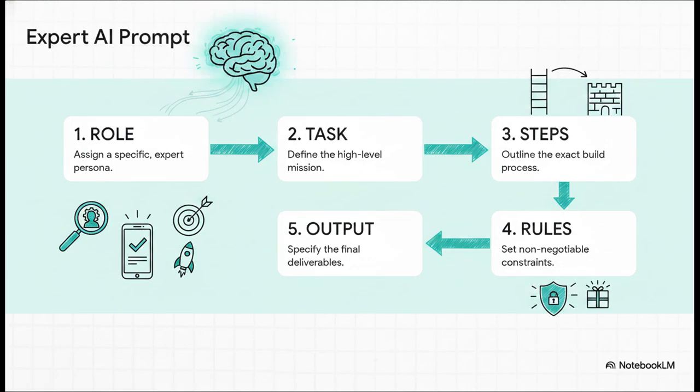The formula has 5 key parts that all work together to really focus the AI's power into a super precise, high-quality result. You give it a role, you define the task, you outline the steps, you set the rules, and you specify the output. Get these 5 things right, and you've just turned a simple wish into a professional-grade command.